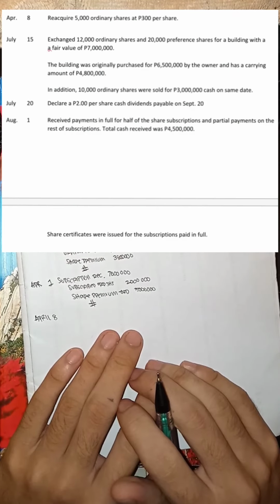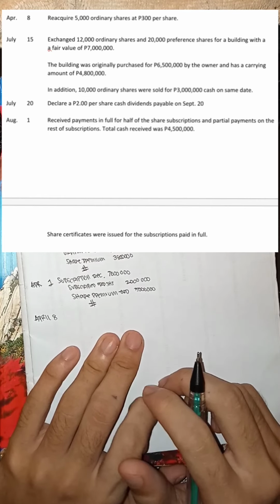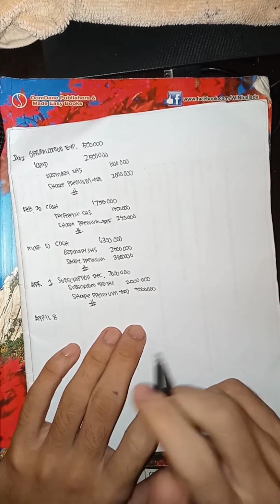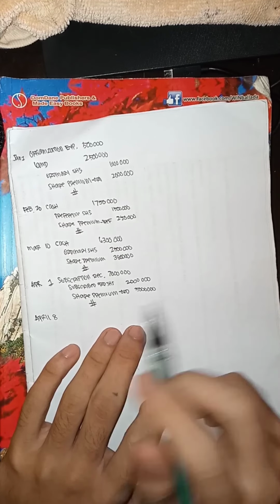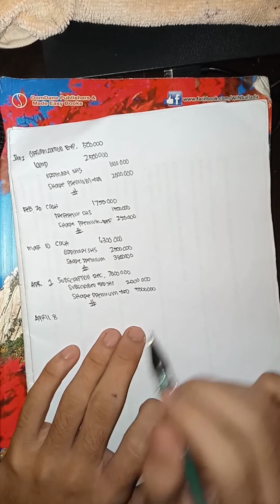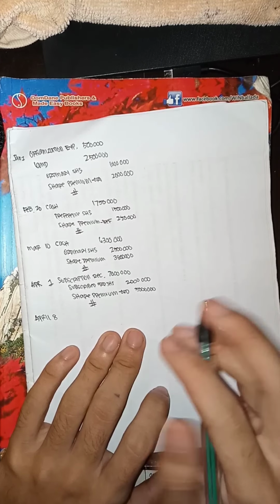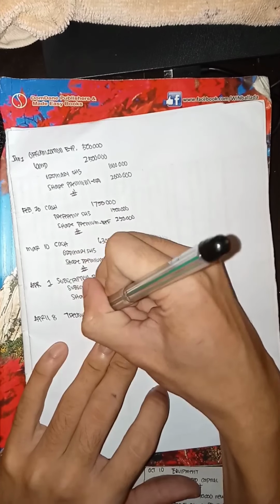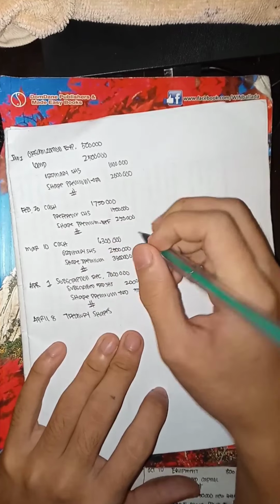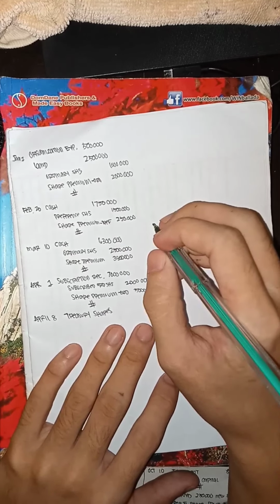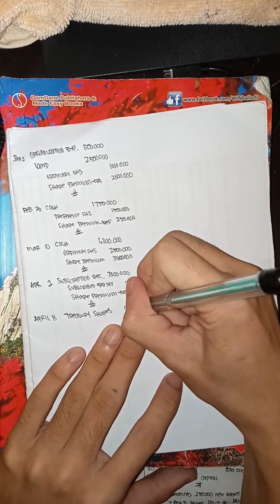Then next month, April 8, nung April 8 daw, reacquire 5,000 ordinary shares at 300 per share. So nire-acquire nung corporation yung shares. So ibig sabihin mapupunta to sa treasury shares ng corporation. So ang pag-measure ng treasury share ay at cost. So treasury shares, 5,000 times 300 is equals to 1,500,000.